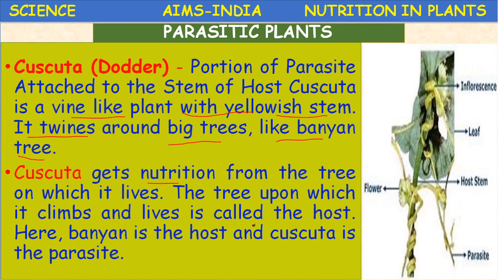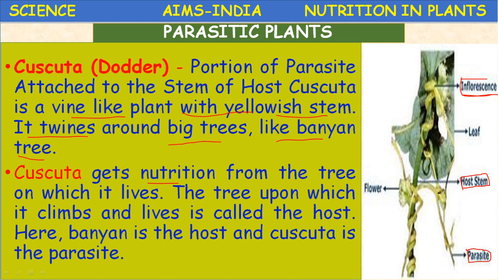What is a host? The host of the Cuscuta plant, if you see in the picture, is the host stem. The flowers produced by this Cuscuta, a bunch of flowers, is called an inflorescence, and this is the parasite, yellow in color. What is the characteristic feature of this Cuscuta? It is a vine-like plant with a yellowish stem.